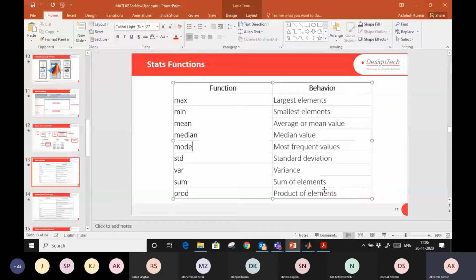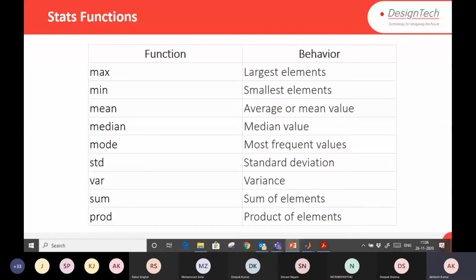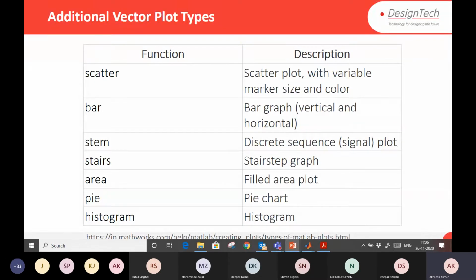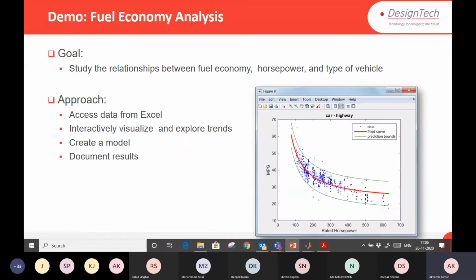I am switching here. So we saw different kinds of plots also: scatter, bar, stem, stairs plot, area plot. These are the functions in MATLAB from which you can plot these different kinds of plots. Okay, now we'll see this example. Study the relationship between the fuel economy, horsepower, and type of vehicles.